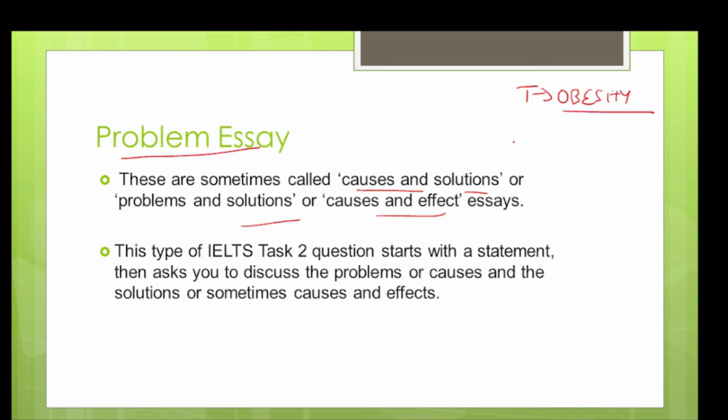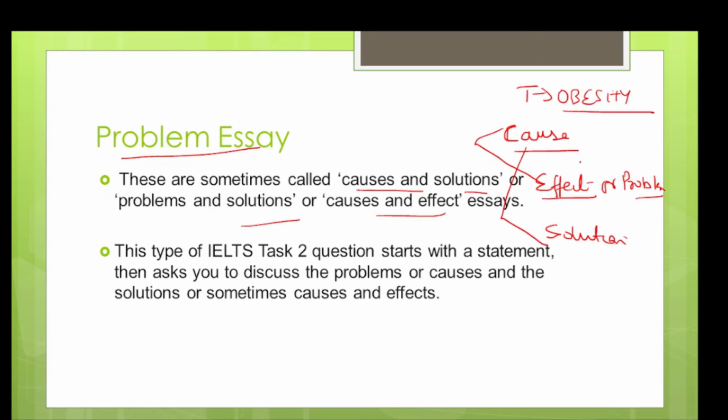Okay. Now in this, three conditions can be there. First is, what is the cause for obesity? Second, what is the effect, or we can say what are the problems, and then solutions. In the paper, they can ask any two. They can say what are the causes and what are the effects. They can ask what are the causes and what are the solutions. They can ask what are the problems and what are the solutions. Any two will be asked to you in this type of question.